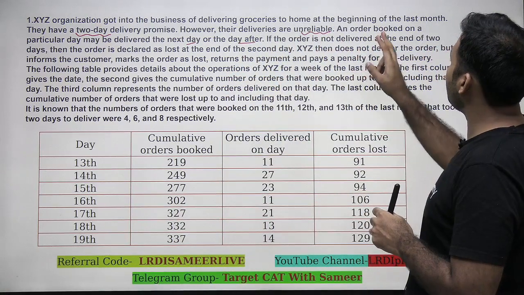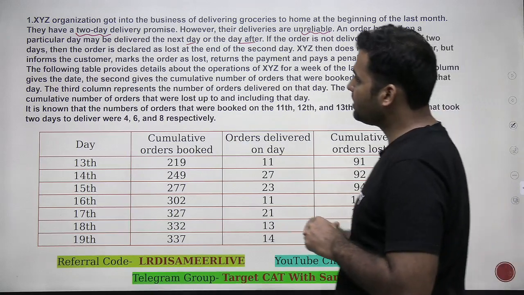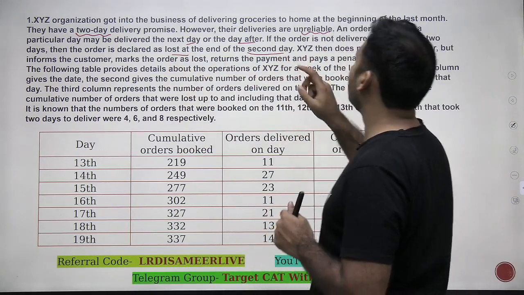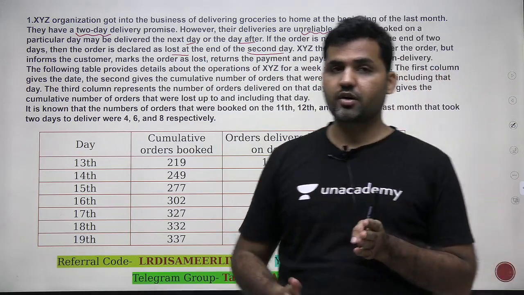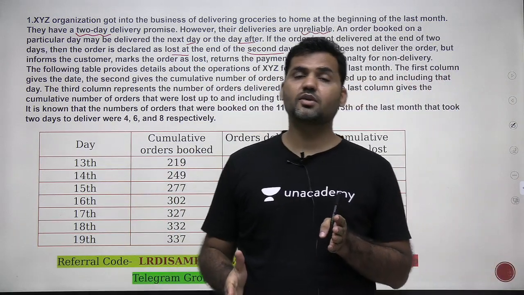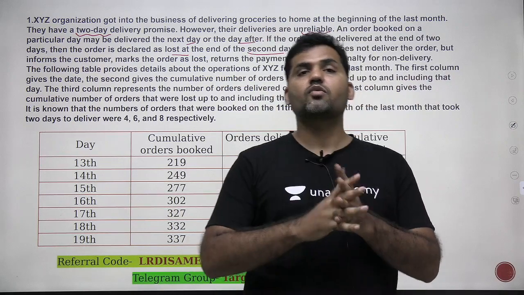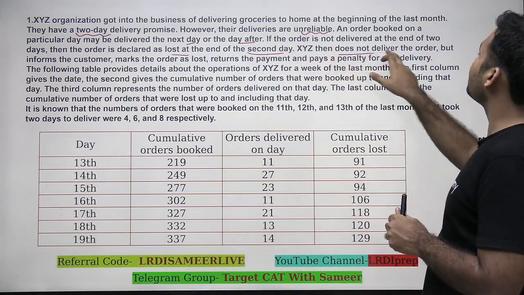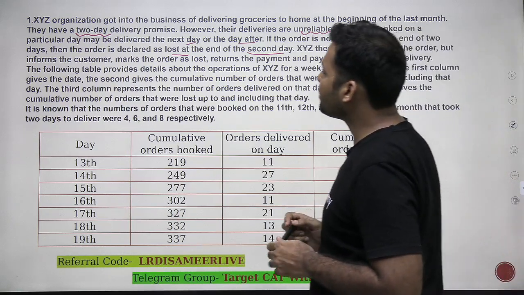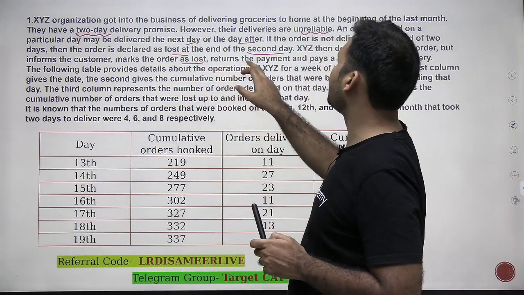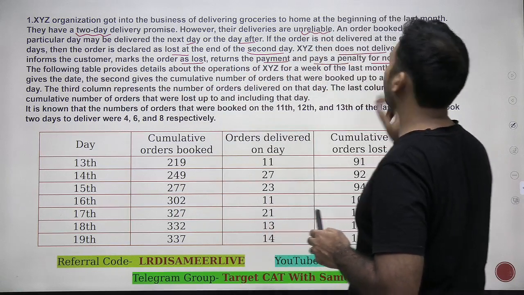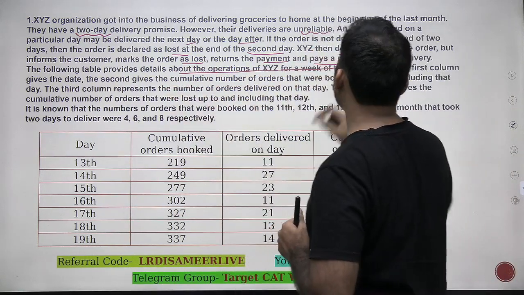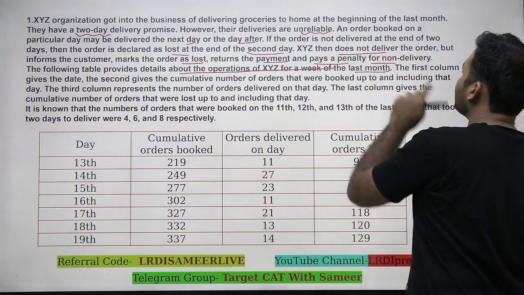If the order is not delivered at the end of the 2 days, then the order is declared as lost at the end of the second day. So if let's say I'm placing an order on 12th, I'm not getting the order by 14th, that order will be considered as lost. XYZ then does not deliver the order but informs the customer, marks the order as lost, returns the payment and pays a penalty for non-delivery. The following table provides detail about the operation of XYZ for a week of the last month.